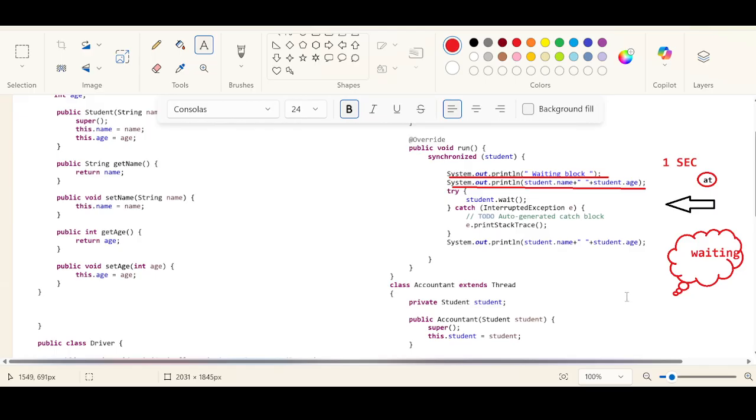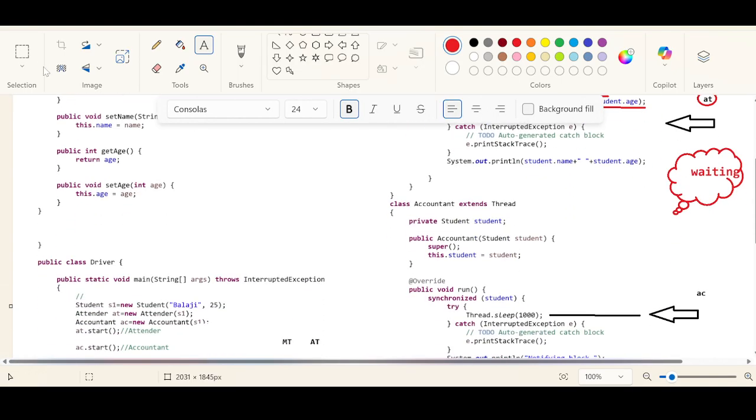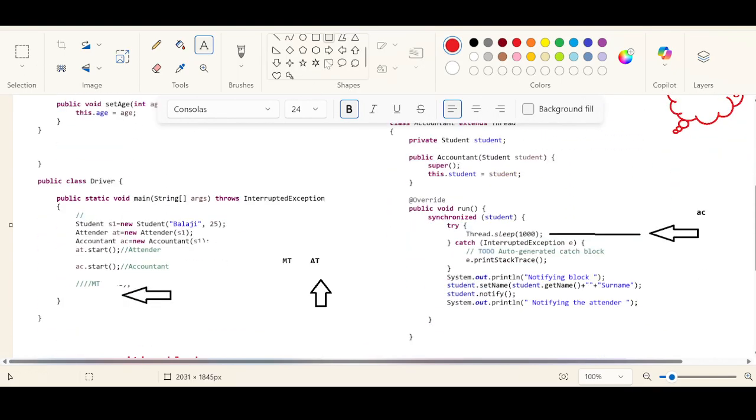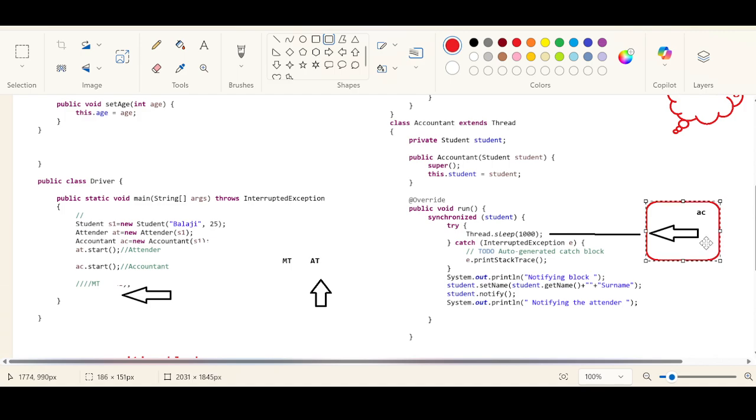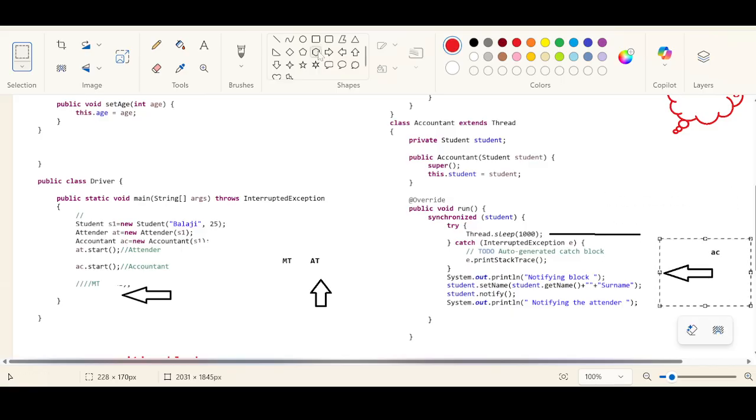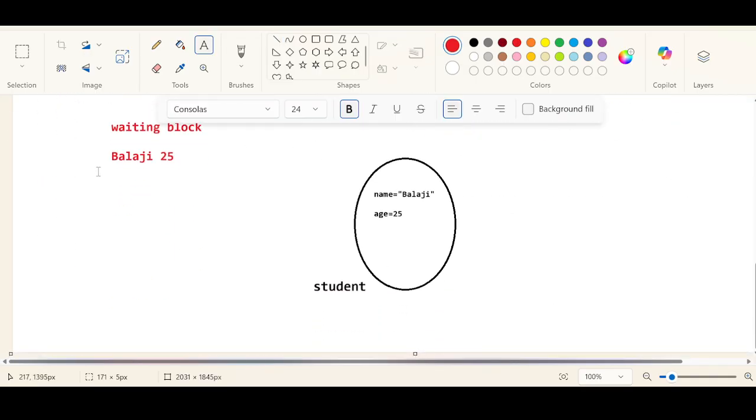And which is the other thread that is acting on the same student, the same synchronized area? Accountant, right? AC. Correct, AC. Now AC might have woken up because the attender started to wait. AC might have woken up. And it will encounter the notifying block. So the notifying block will be displayed in the console, right?